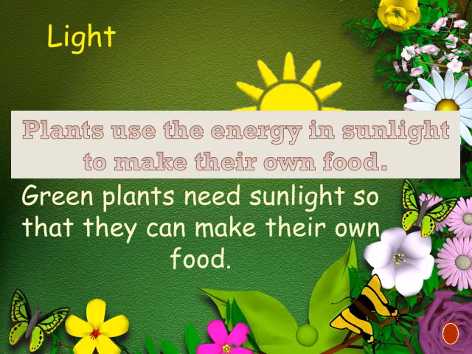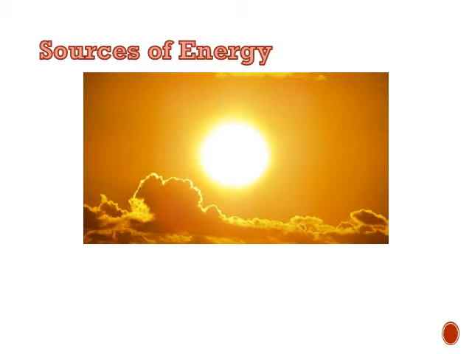So we know that plants do not move on their own. So they have to make their own food. Unlike us, we depend on other animals and other plants in order to survive. So we eat other plants, we eat other animals for us to carry on moving, to have energy and so on. Alright.